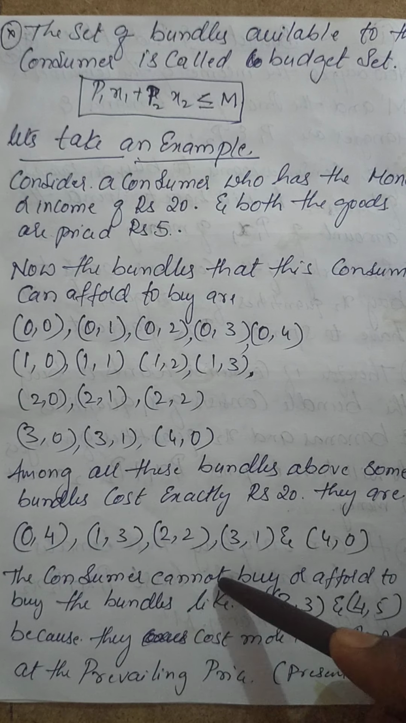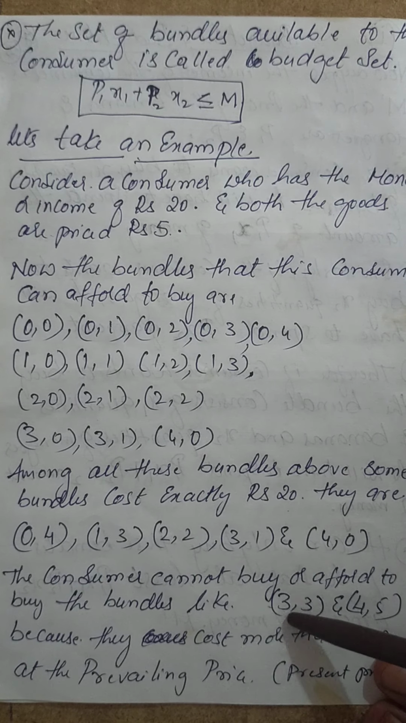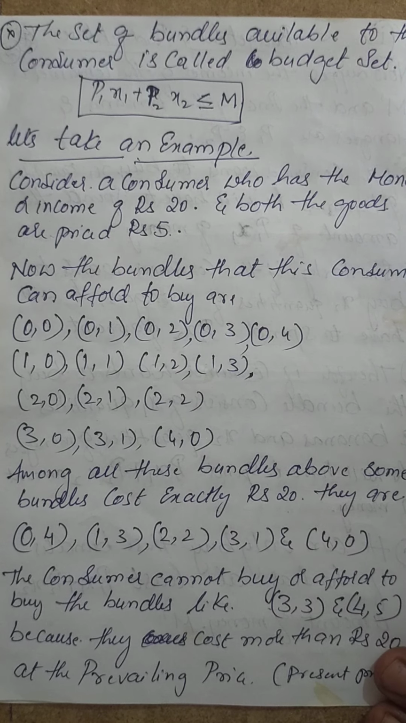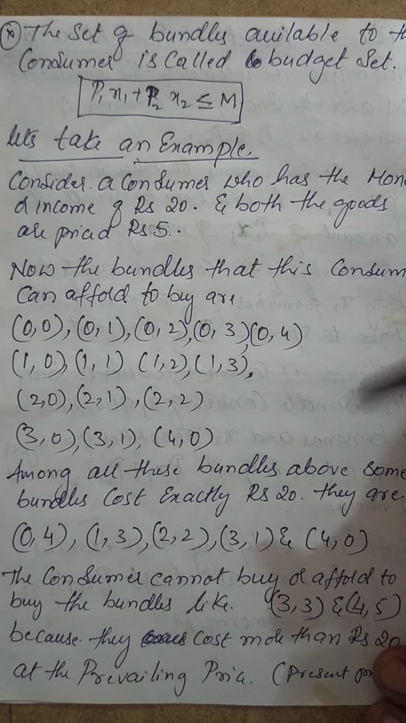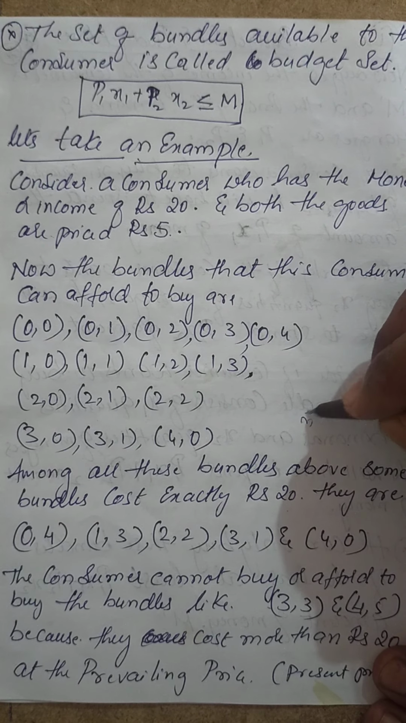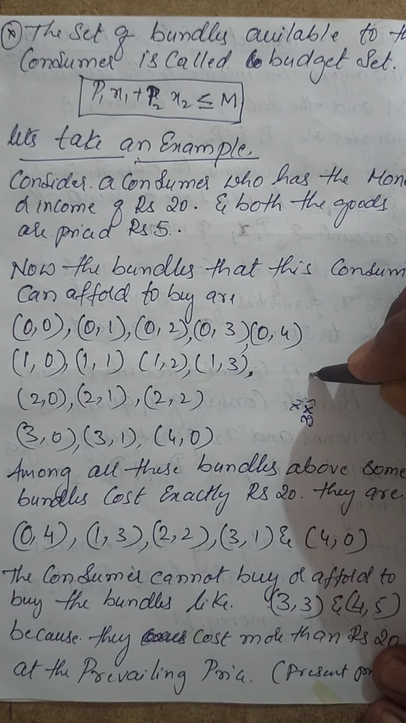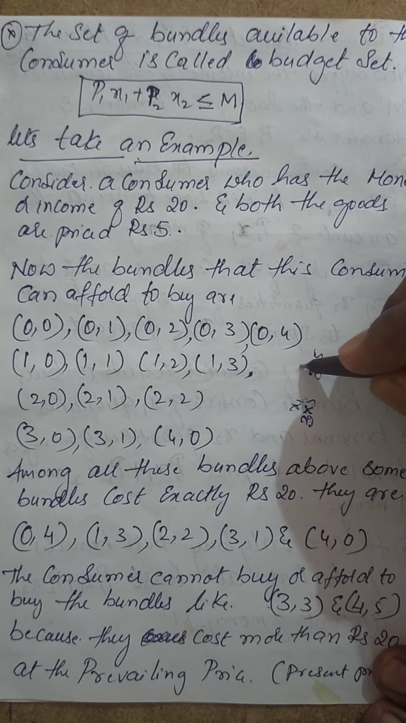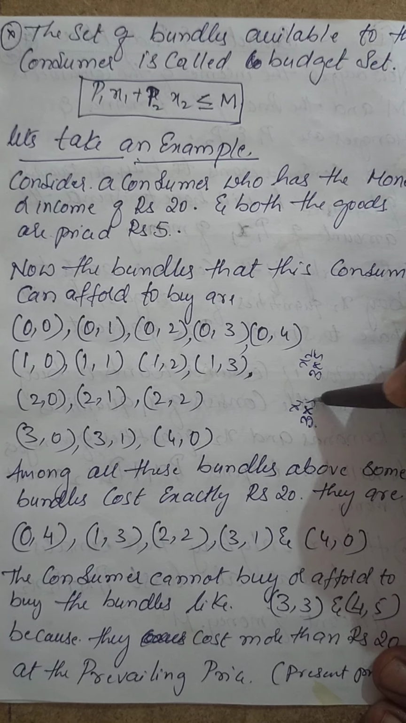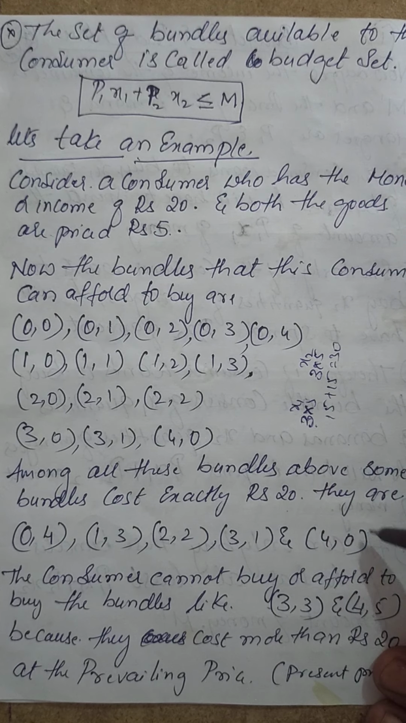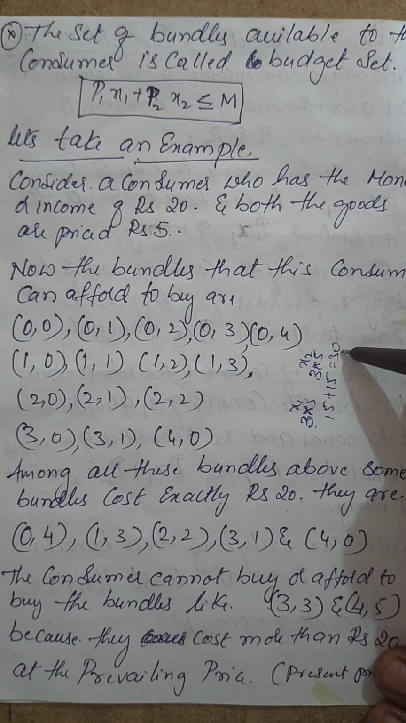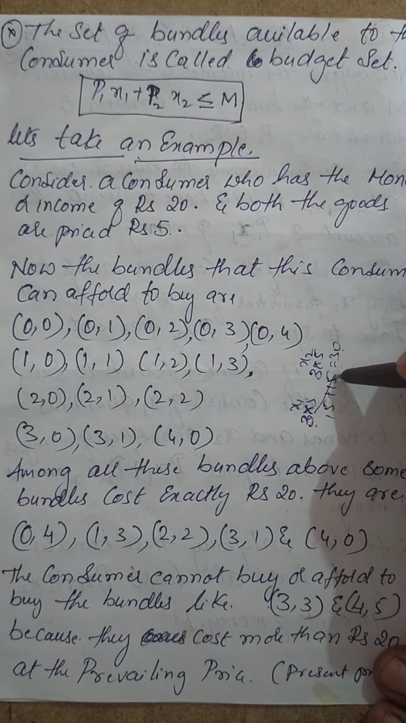Now the consumer cannot buy or afford 3, 3 or 4, 5. Why? See, 3, 3 is 3 into 5, this is X1, next 3 into 5, which is X2. 5 3s are 15 plus 15, which equals 30. What is the income? 20 rupees. What is the purchase level? 30 rupees. So this cannot happen.